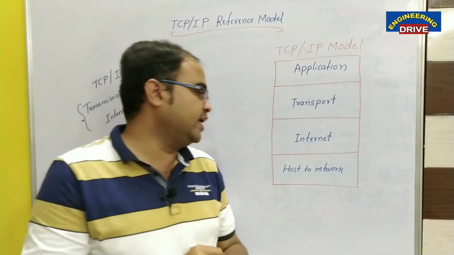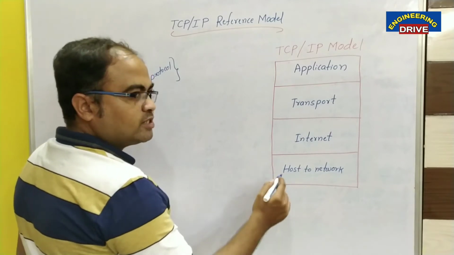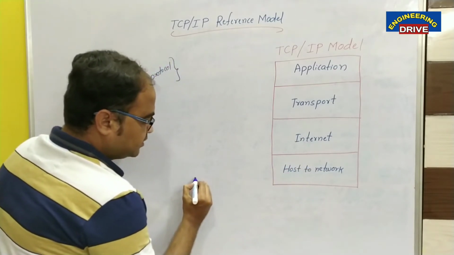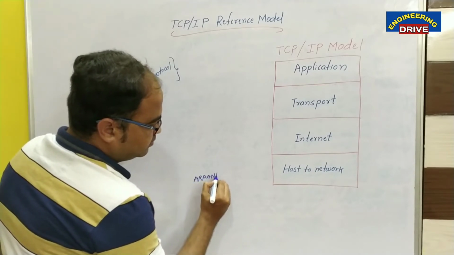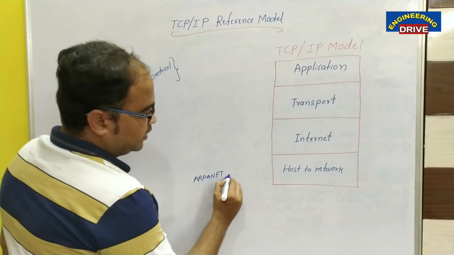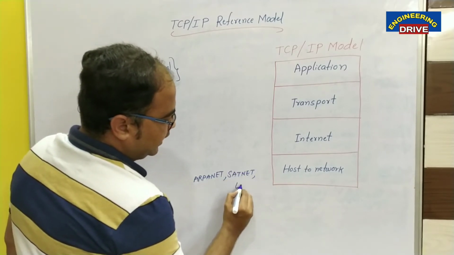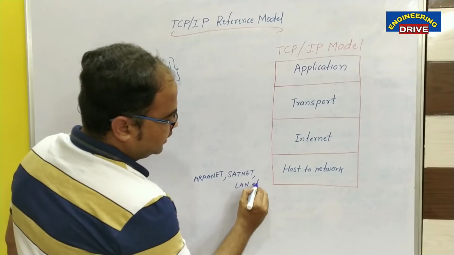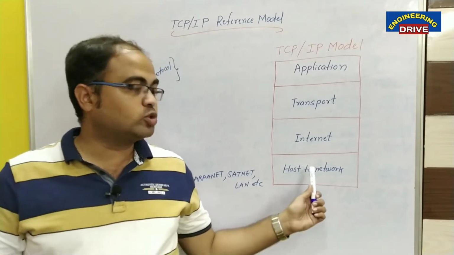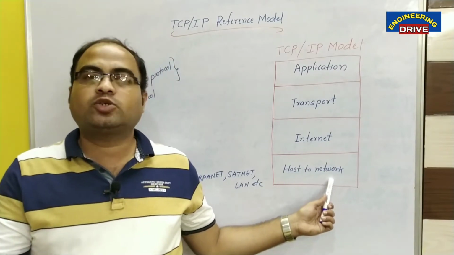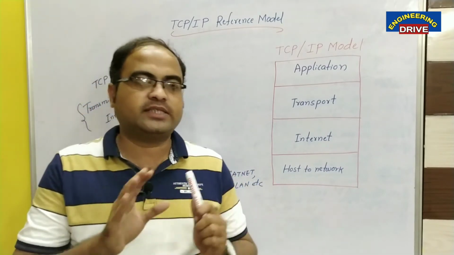The only difference here is that the host to network layer supports some set of protocols such as ARPANET, SATNET, LAN, etc. These are some of the protocols that this layer supports, in addition to the physical and data link layer activities performed in the OSI reference model.